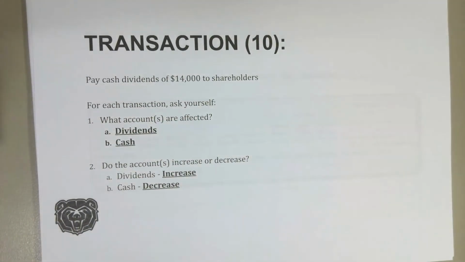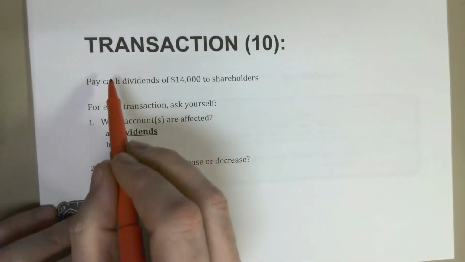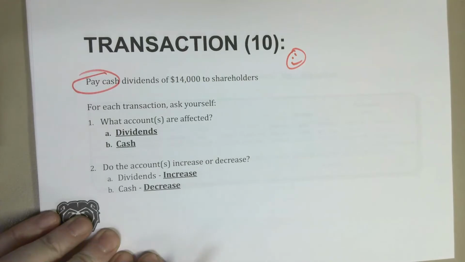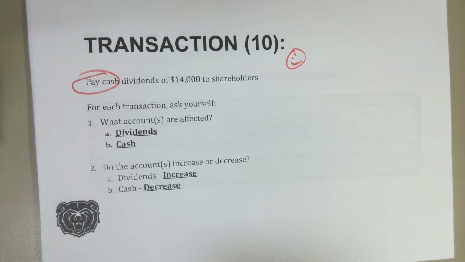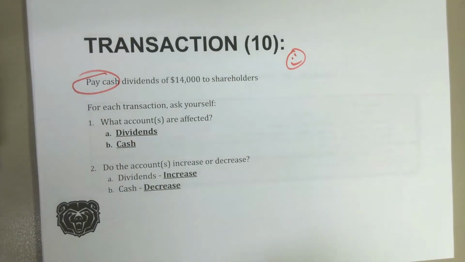Okay, so transaction 10, we pay cash dividends of $14,000 to stockholders. Again, we say we pay cash. Yay, again, smiley face. We're happy about cash. Cash is easy, right? This is what I tell even my graduate students when we work journal entries. I say, cash is easy. You see a cash transaction, you are clapping and jumping for joy because it is simple. So when you see pay cash, just know we're happy about that. Makes it an easy journal entry.